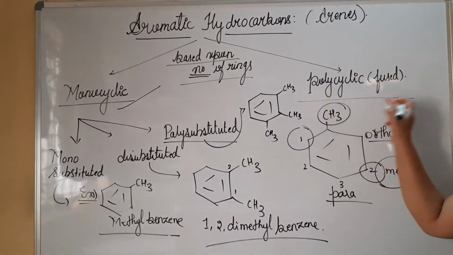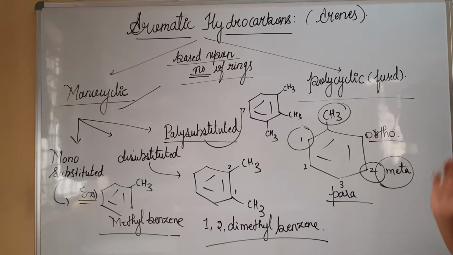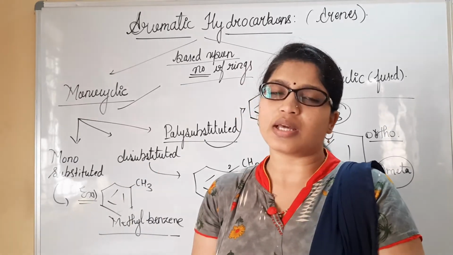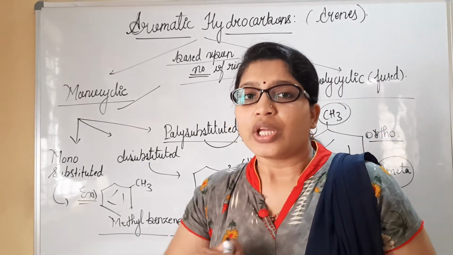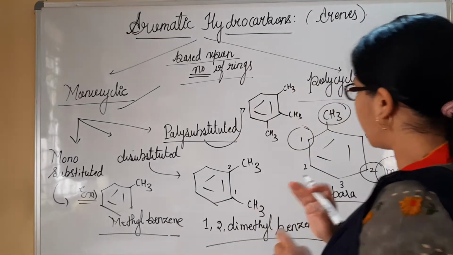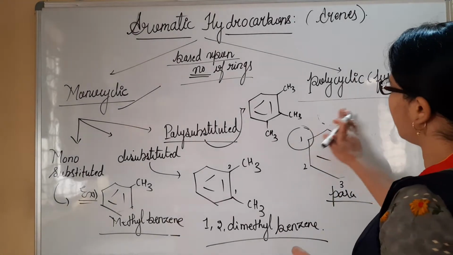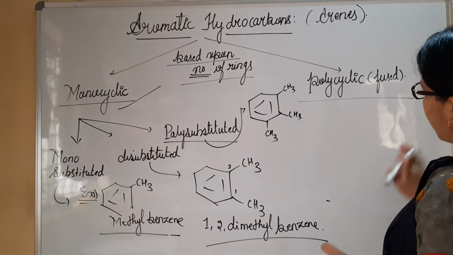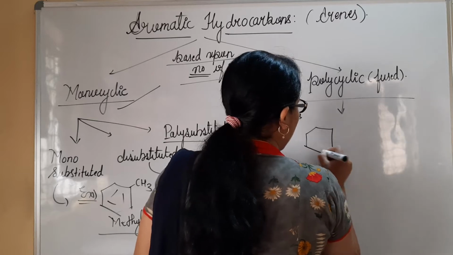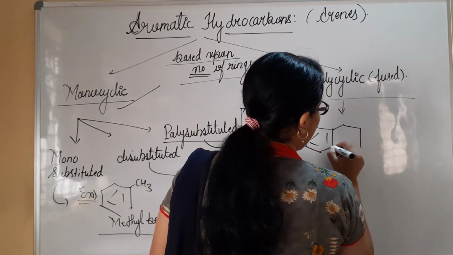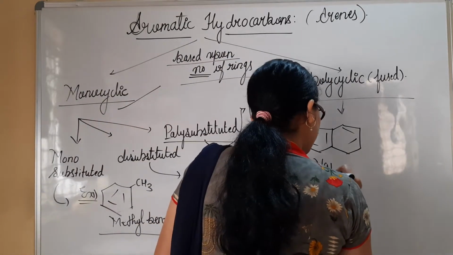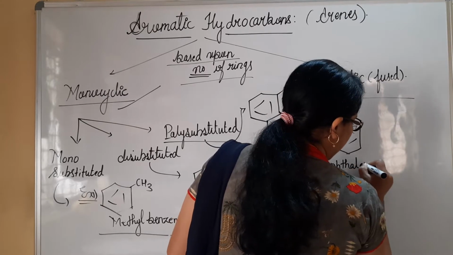Next, as I told you, the second broad classification is polycyclic. When you consider polycyclic, 2 rings are fused together and they share 2 carbon atoms in common. Such types of hydrocarbons are referred to as fused hydrocarbons. Let me write one example here so that things will become clear. Very first example, as you commonly know, it is referred to as anthracene. Sorry, I am very sorry, it is naphthalene. It is referred to as naphthalene.